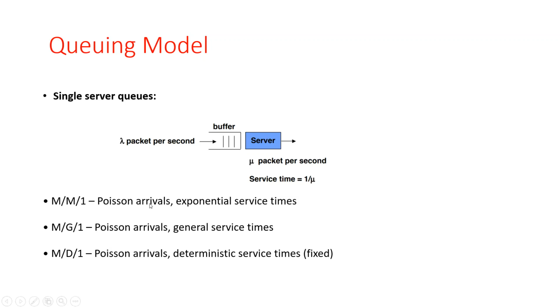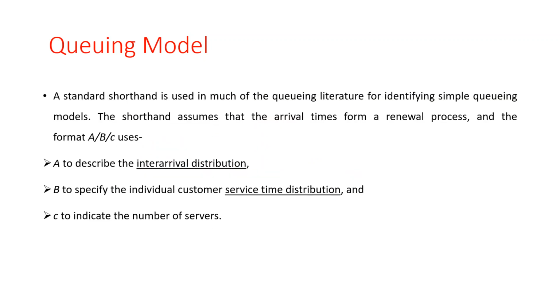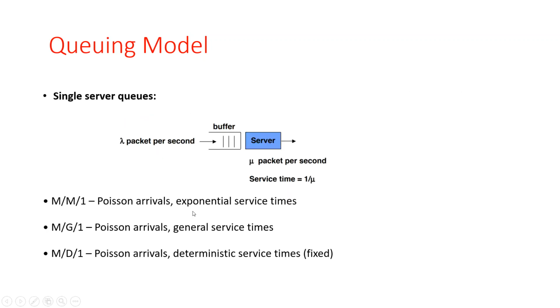Based on A, B, C, there are different examples for the Poisson process. M/M/1 represents Poisson arrivals with exponential service time, with one being the number of servers, only one server.